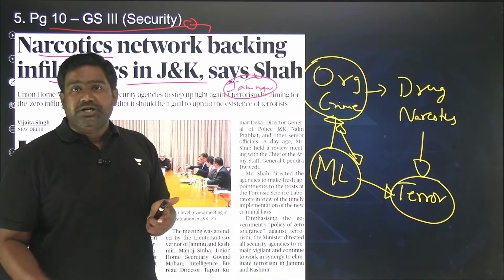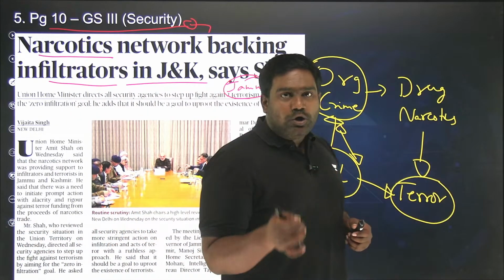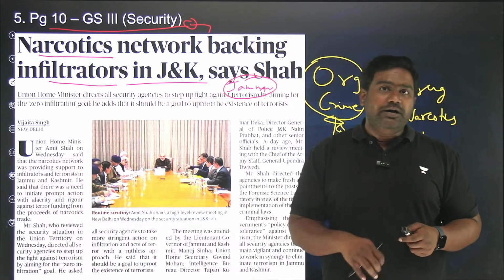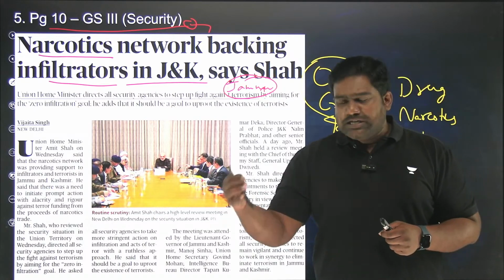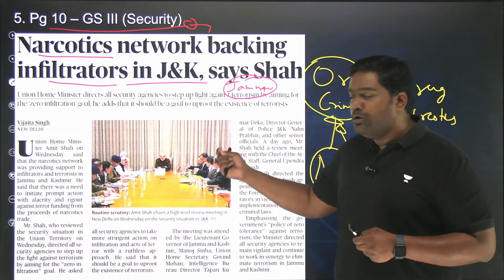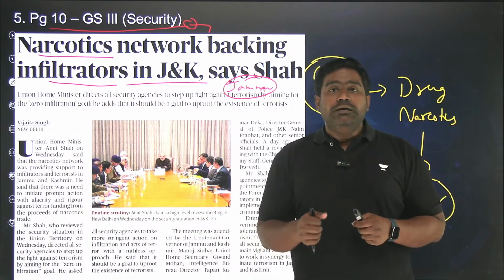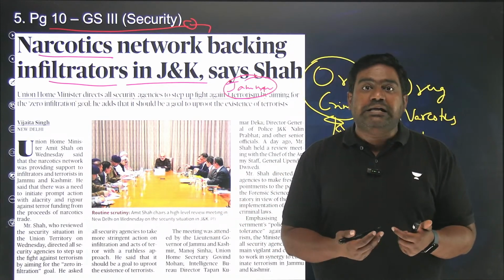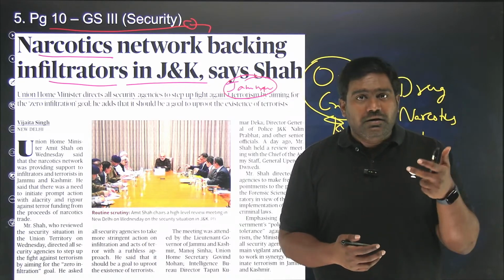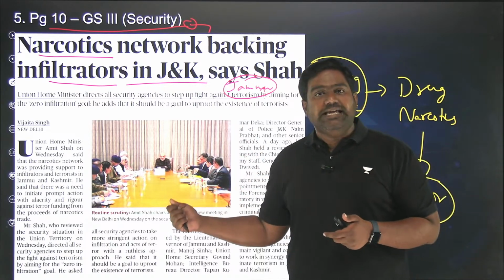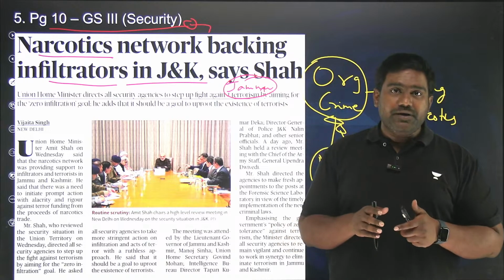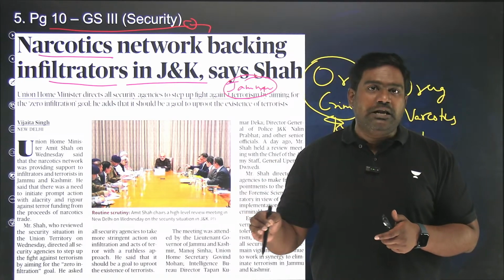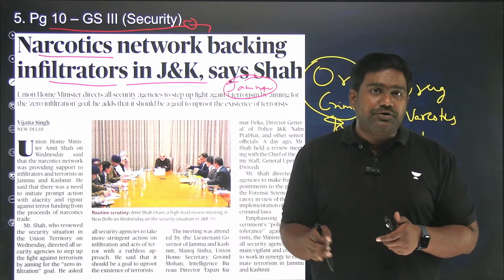So Home Minister Amit Shah is absolutely right that narcotics smuggling from across the border, from Pakistan, there's a lot of drugs which is smuggled into India. This happens through the Rajasthan, Punjab route as well, but even through Jammu and Kashmir across the line of control. Especially Afghan drugs are smuggled through organized criminal cartels like the Dawood Ibrahim cartel and other drug cartels which are supported by Pakistani agencies such as the ISI. Pakistani state agencies are involved. The ISI is known to work with such criminal cartels and is involved in smuggling drugs.